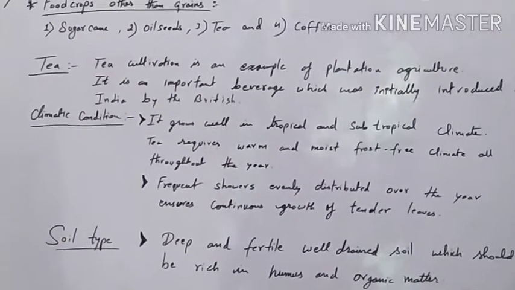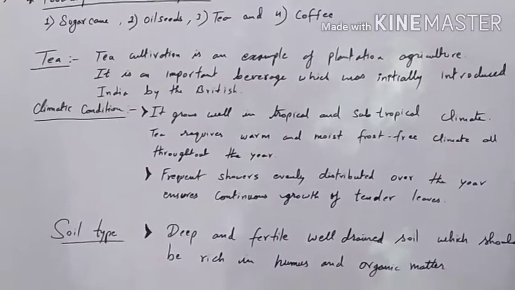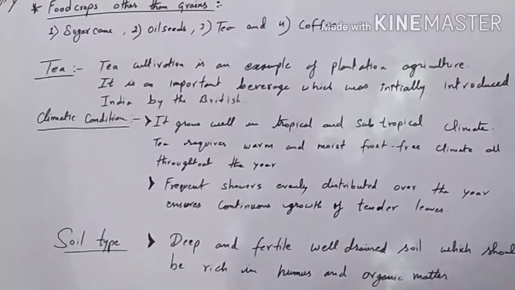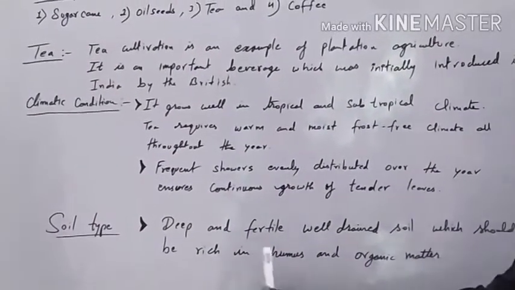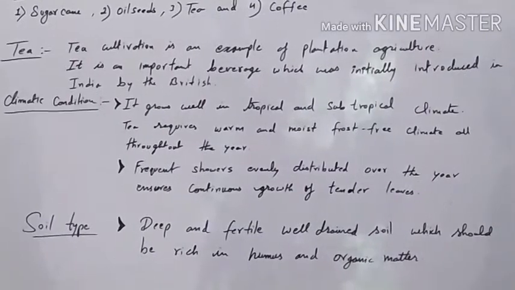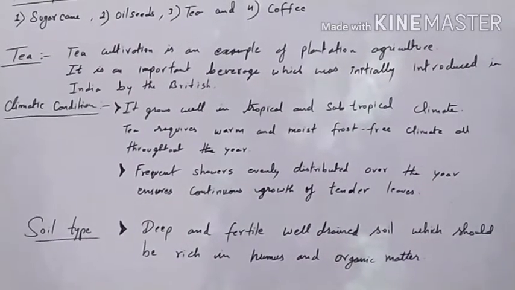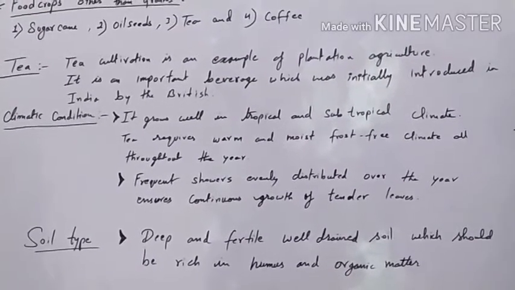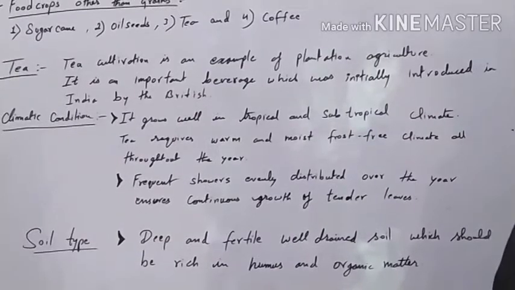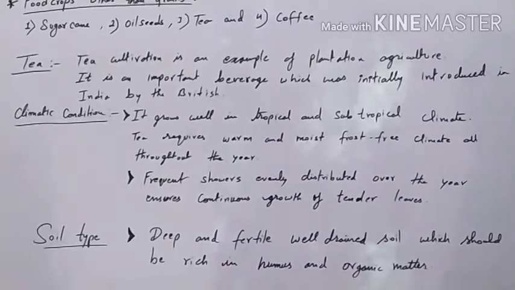Let us understand the soil type required for the growth of tea. Deep and fertile, well-drained soil which should be rich in humus and organic matter. That means the soil should be deep and fertile, as well as well-drained, and it should have a rich content of humus and organic matter. So this is the requirement of climatic condition and soil type.